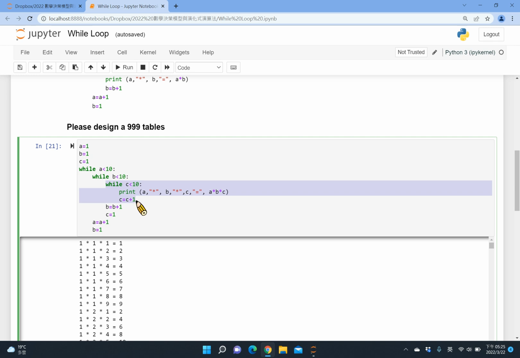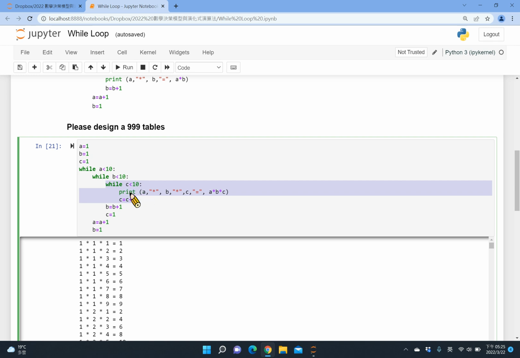And also I need to update C value in C loop. And then I go out, I see B loop, so I need to update the B value and also reset C value. Reset C value here. Otherwise, when I run the second time of B loop, the C will stay at 10, but I need to reset it.